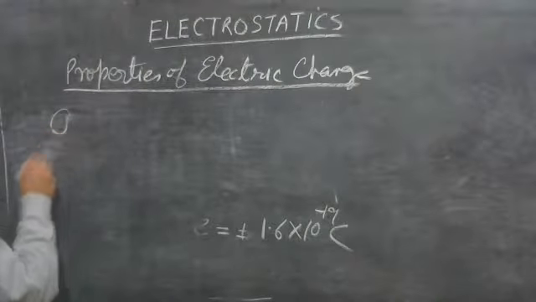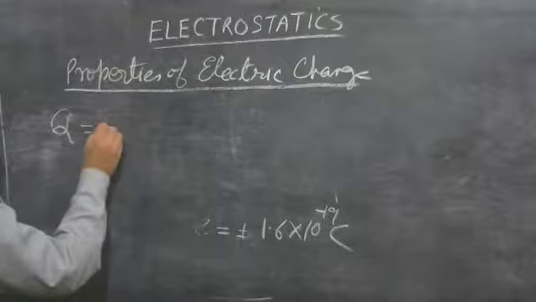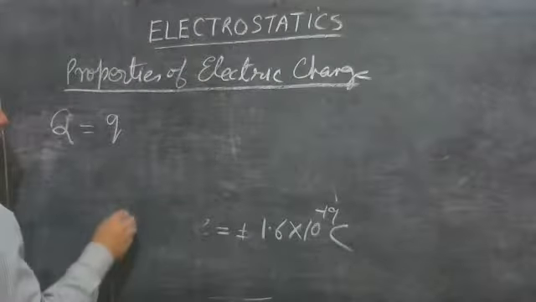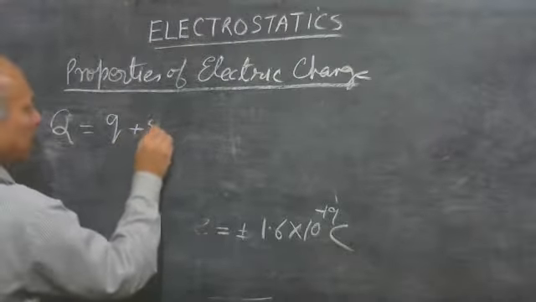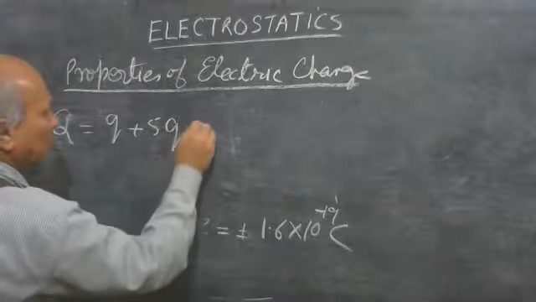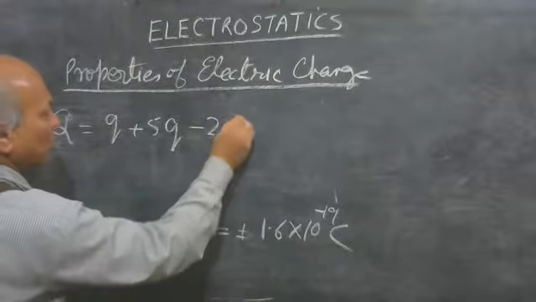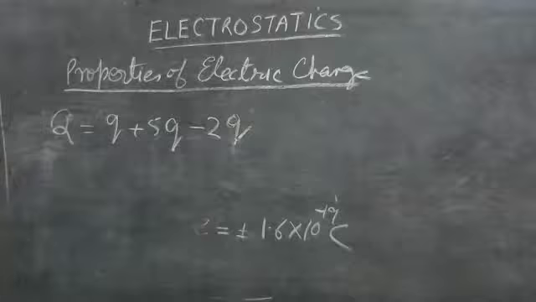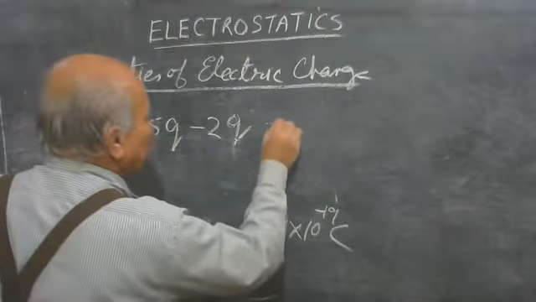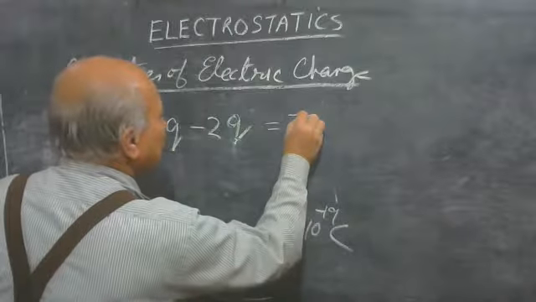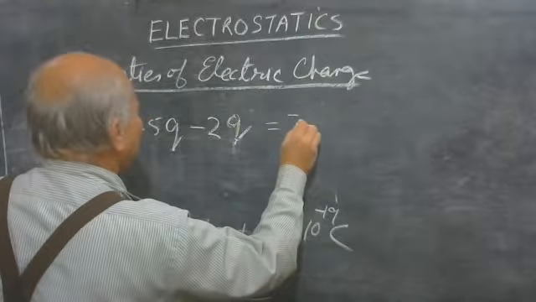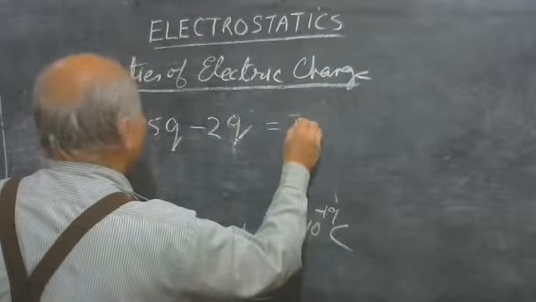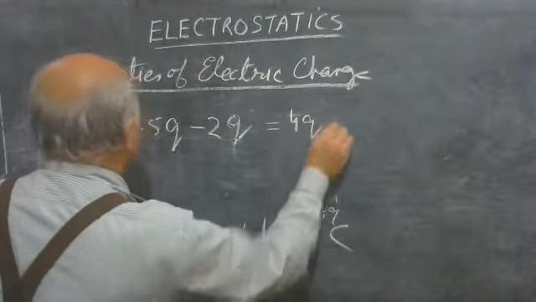Charge Q plus 5Q minus 2Q is equal to 4Q.